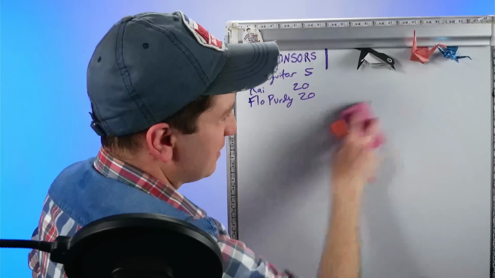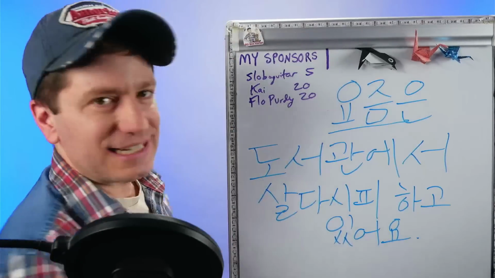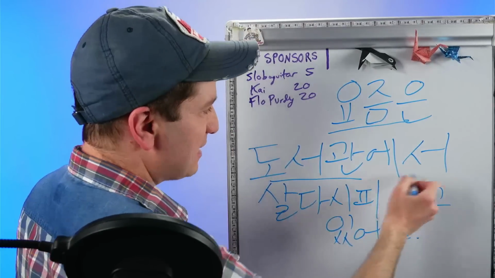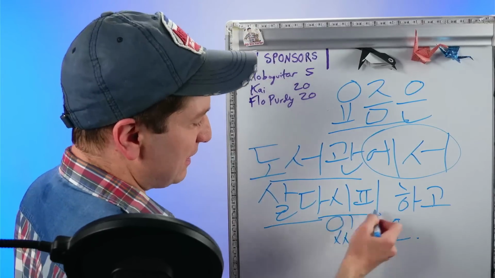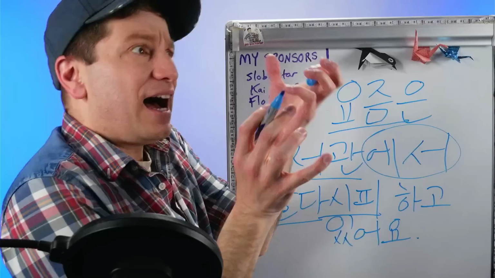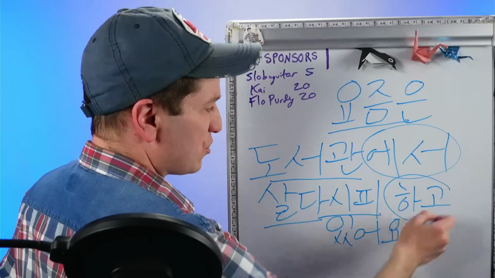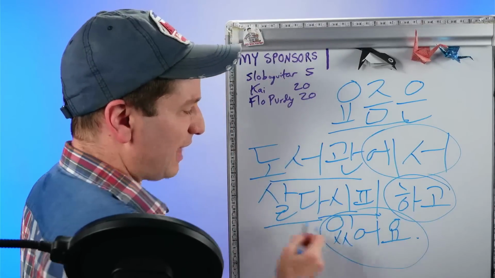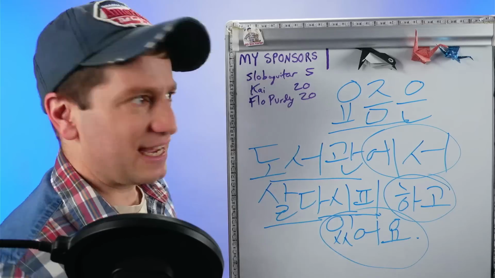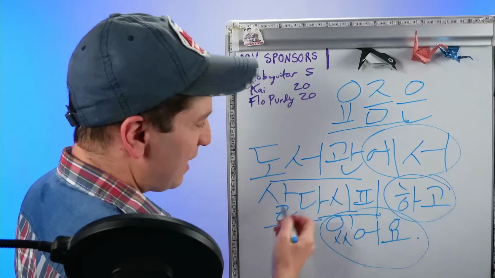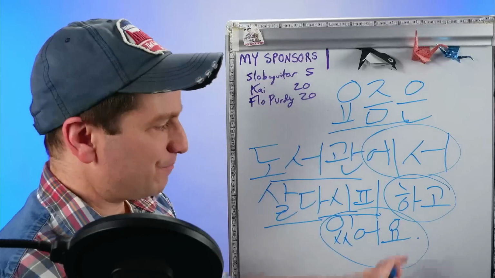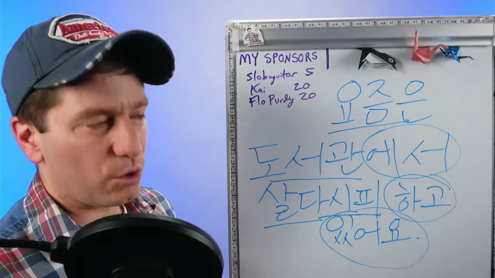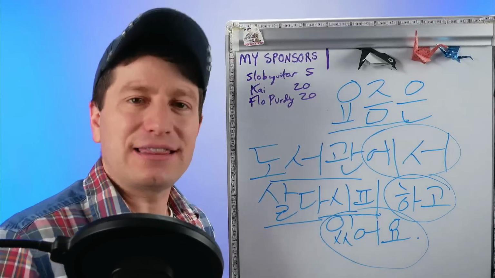Okay, let me give you another sentence. 요즘은, lately, nowadays, 도서관, library에서, at the library, 살다, to live, 살다시피. Literally, like I am living, 하고 있어요. So I am doing like I am living at the library these days. 요즘은 도서관에서 살다시피 하고 있어요. So these days I am 하고 있어요. Practically or almost living at the library.